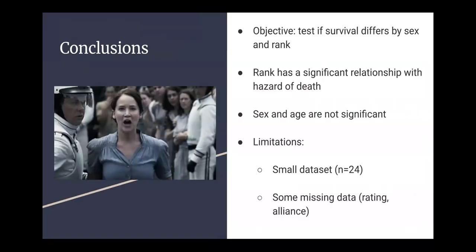The biggest limitation is the small data set. We only had 24 observations from this movie, and we also were missing some data from variables like alliance, which limited what we can include. And when you think about alliances, they could be very important in someone's hazard for survival.